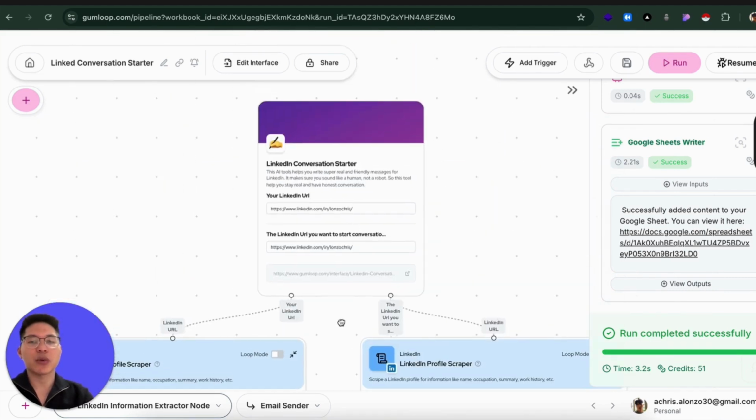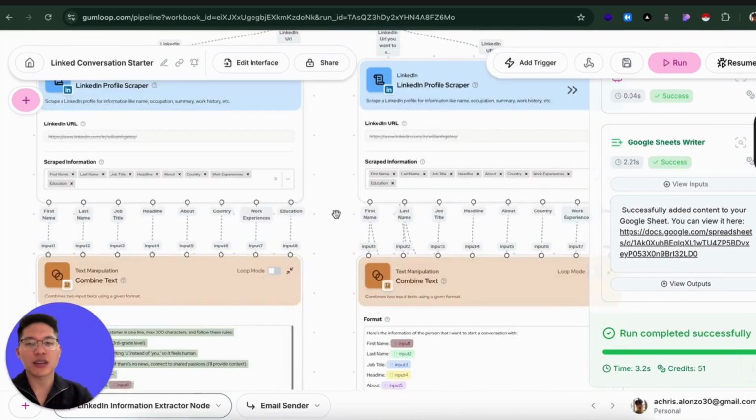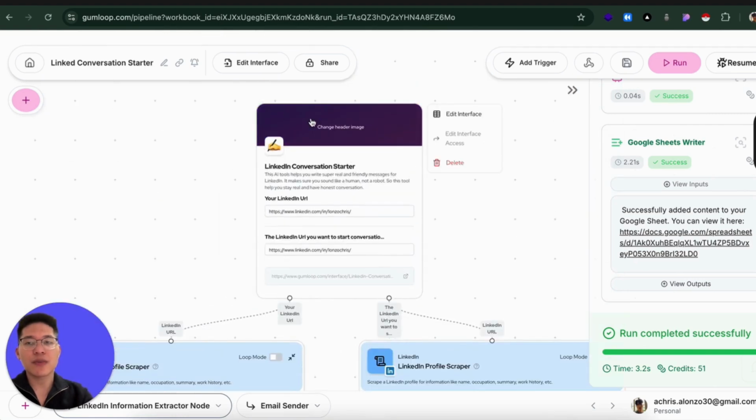I'm just going to explain what you see in here. Basically, this is the interface. The interface is kind of like the front end. This is what you share with people if you want people to use your tools.